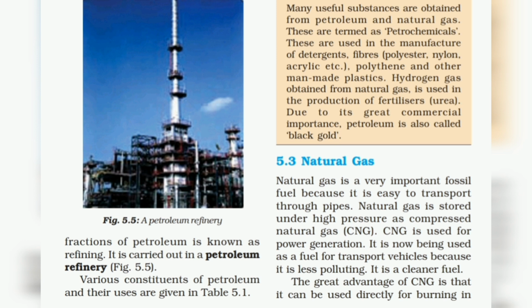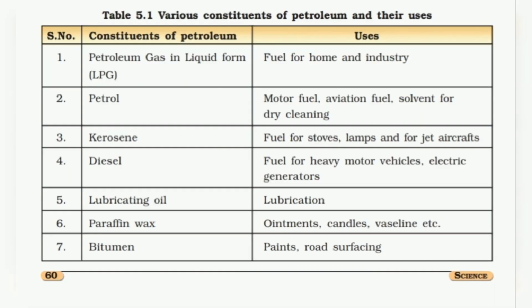Various constituents of petroleum and their uses are given in table 5.1. So it is the table, 5.1, various constituents of petroleum and their uses. The constituents and their uses are given in the columns. First one is petroleum gas in liquid form, that is LPG, liquefied petroleum gas. Its use is fuel for home and industry.